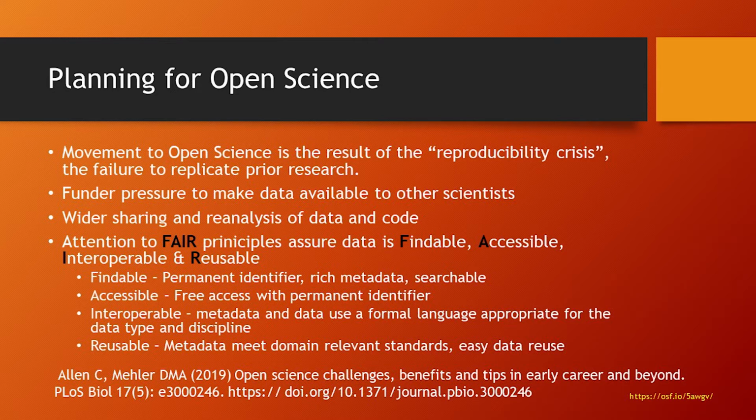Okay, DMPs are in place to help you plan for open science. And open science is a term that we use a lot. It's kind of the way science is going. It's the result of what's known as the reproducibility crisis, or the failure to be able to, even in some cases, replicate your own research, but in most cases, being able to reproduce published research.